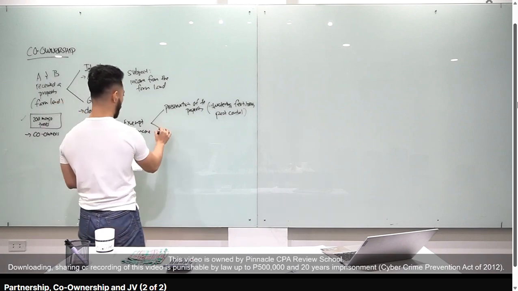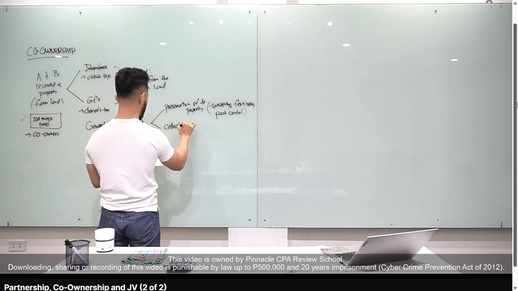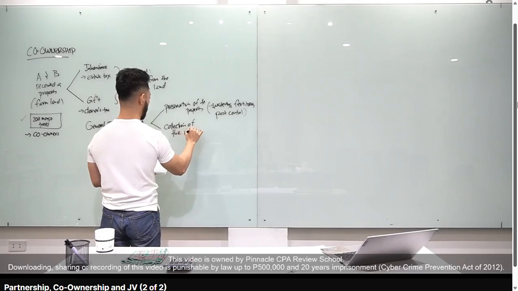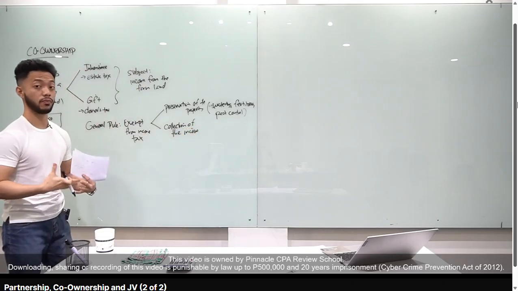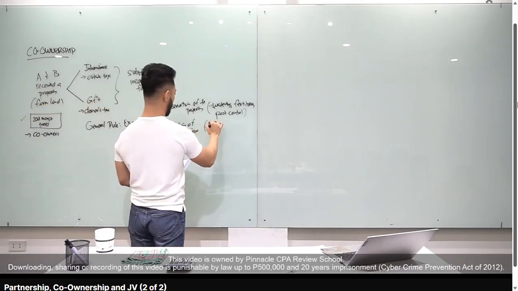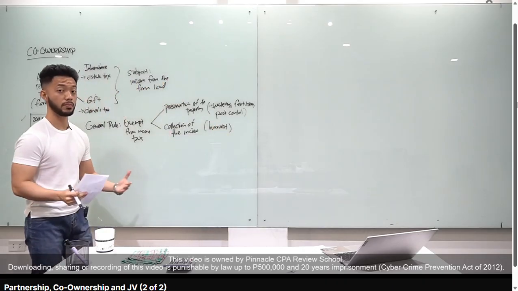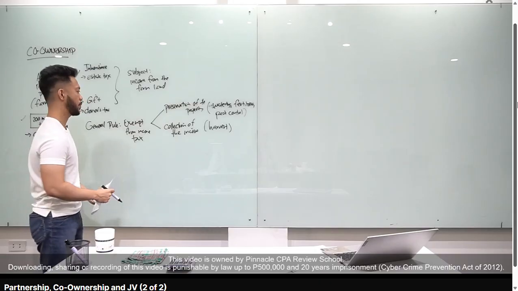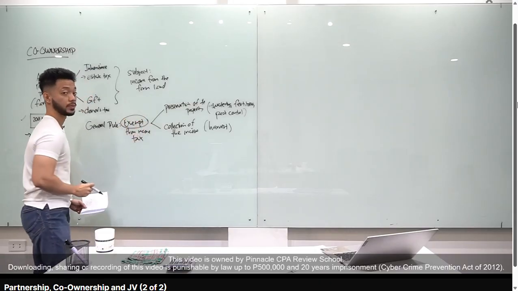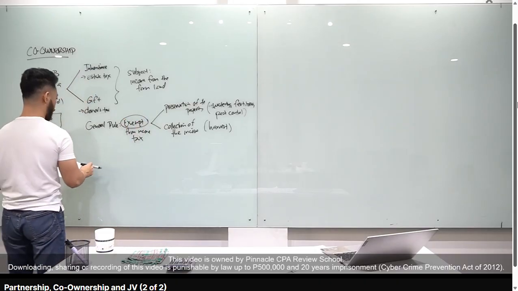What else? Kapag ang ginagawa lang nila is collection of the income. Okay? So, syempre, yung mango trees na yan, nagkakaroon ng fruits yan, tama, during harvest. During harvest, pwedeng binebenta sa market yan. Okay? Pag merely preservation or maintenance of the farmland, and then kinukolekta lang nila yung income, exempt from income tax yan. Got it? Now, ito yung exception natin.